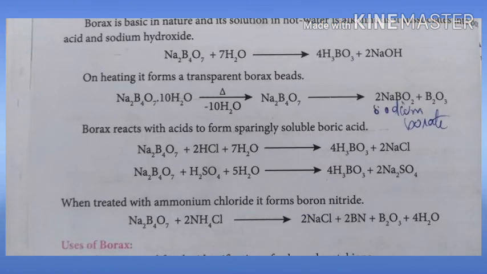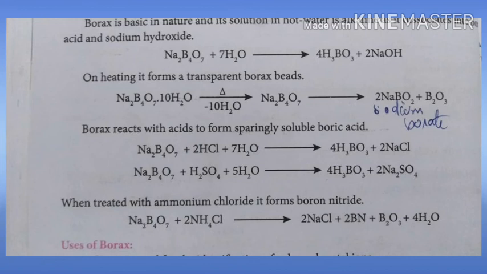Next is the chemical properties of borax. So keep it in your mind, the formula for borax is Na2B4O7.10H2O. This is the normal formula. But in writing the equation, sometimes we don't mention those water molecules. Borax is generally basic in nature, but when it is treated with hot water, it becomes alkaline in nature. On treatment with water, it dissociates into boric acid and sodium hydroxide.